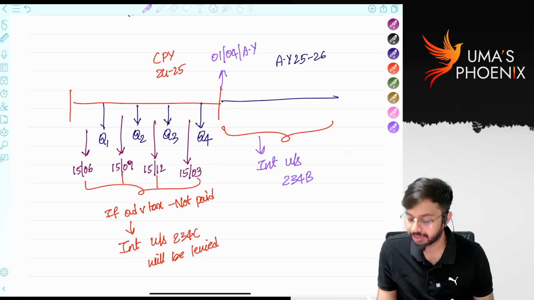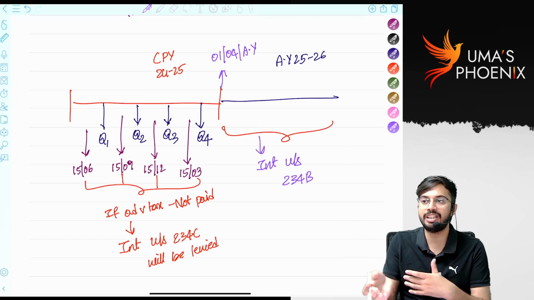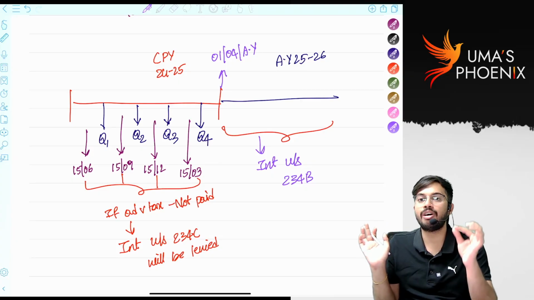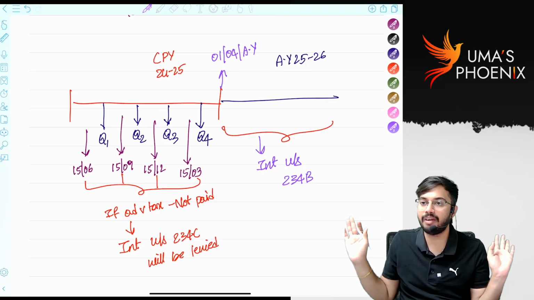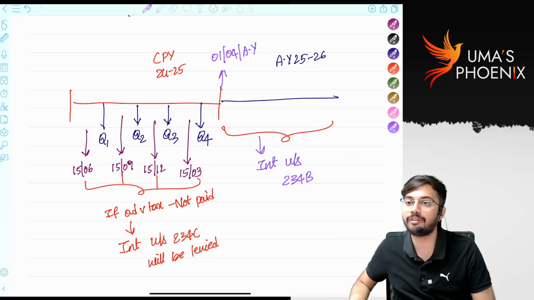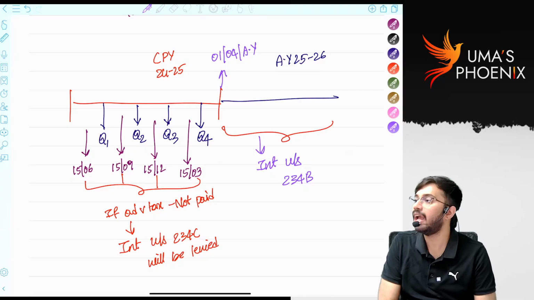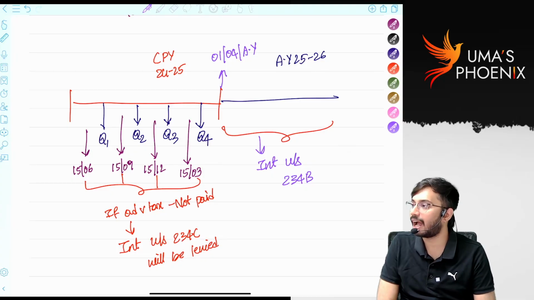Is it clear? See, interest will be levied continuously, but the section is changing, only the method of calculation is changing. From date of default onwards till it is completely paid, interest will be levied. But up to completion of current previous year, interest is levied under section 234B. Accordingly, 234C. Accordingly, we will do the calculation.